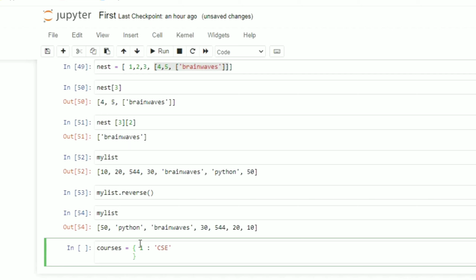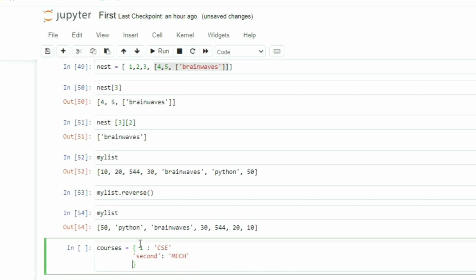Then second, I am naming it as make, this is the value. Then the third key is 3 and the value is IT. Then the next key is 4 and the value is EXTC, suppose.